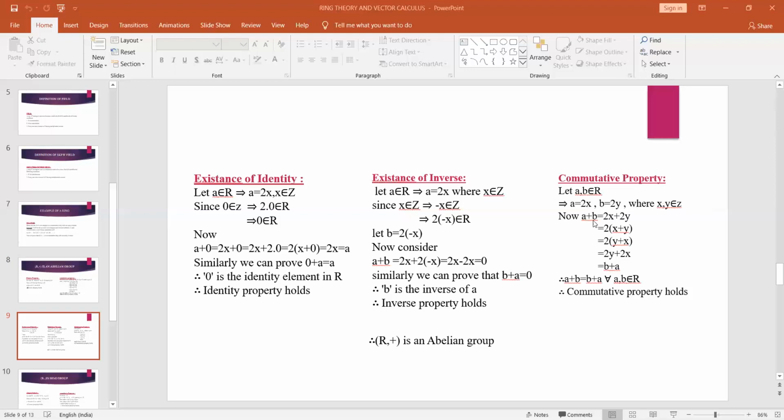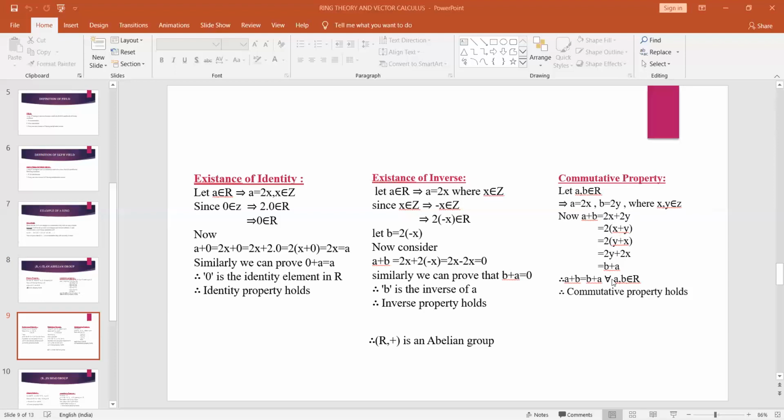So that a plus b is equal to 2x plus 2y. If we take 2 common, 2 into x plus y, and x plus y can be written as y plus x, and then we get 2y plus 2x. So 2y is nothing but b, 2x is nothing but a. Therefore, a plus b is equal to b plus a. This is commutative property with respect to addition.